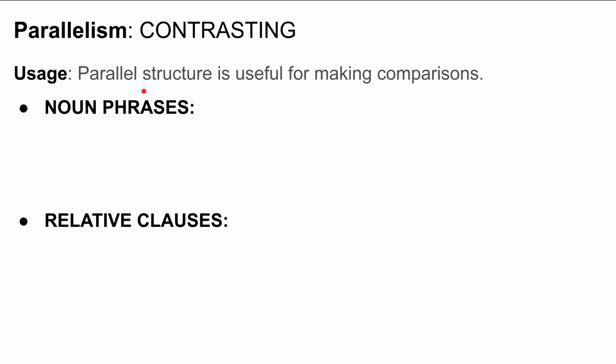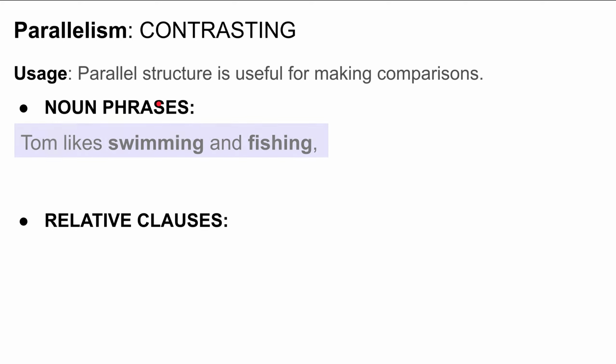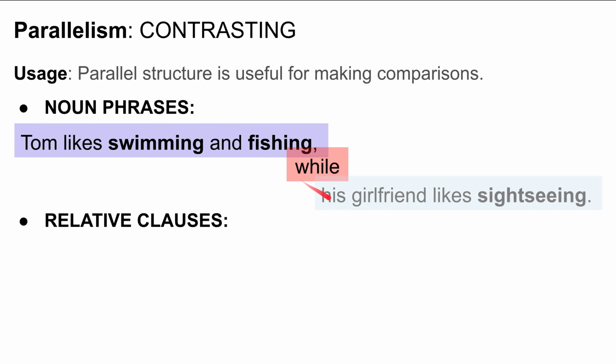Let's look at parallel structure. Parallel structure is useful for making comparisons. So, for example, with noun phrases, Tom likes swimming and fishing, while his girlfriend likes sightseeing. I'm making a comparison between Tom and his girlfriend, and I'm using noun phrases in parallel structure.